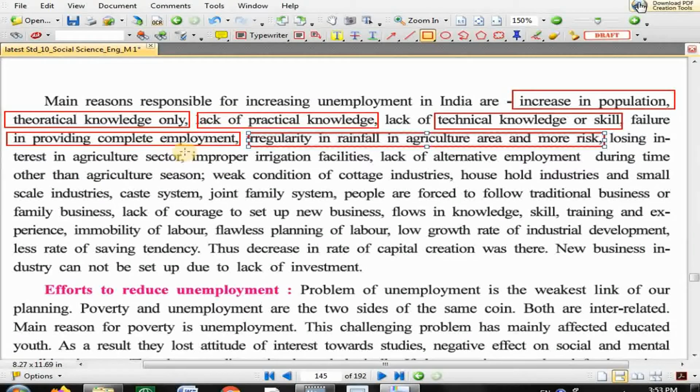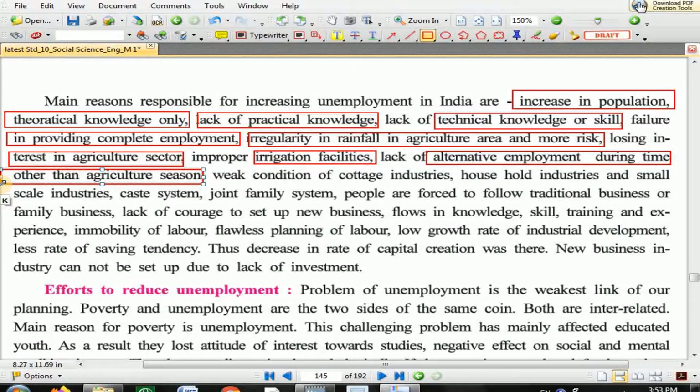Losing interest in agriculture sector. Those who are living in villages, their children don't want to go into agriculture. So losing interest in agriculture. Improper irrigation facility, so that water supply is not constant. Lack of alternative employment during the time other than agriculture season. In the time period where agriculture is not possible, people of villages lack alternative employment. Agriculture is not there, fine, let me go for some other source of income. That is lacking. Weak condition of cottage household industries and small scale industry.